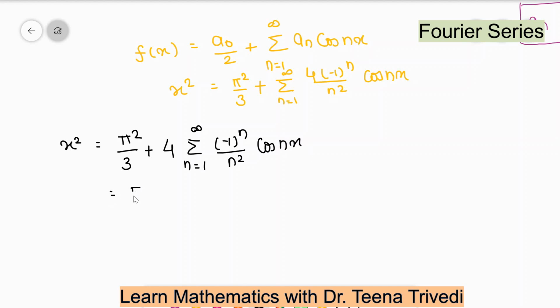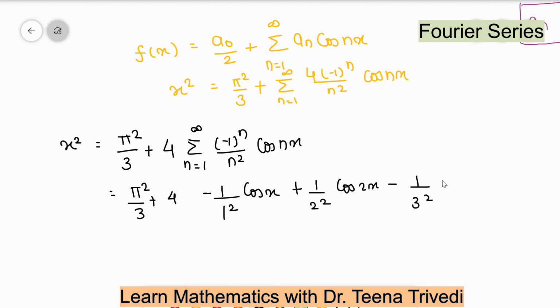So the series will be, when n is equal to 1 to infinity, let's see, when n is equal to 1 it will be negative 1 square cos 1x. Next is positive, because minus 1 raised to power 2 is positive, 1 upon 2 square cos 2x. Next is negative 1 upon 3 square cos 3x.